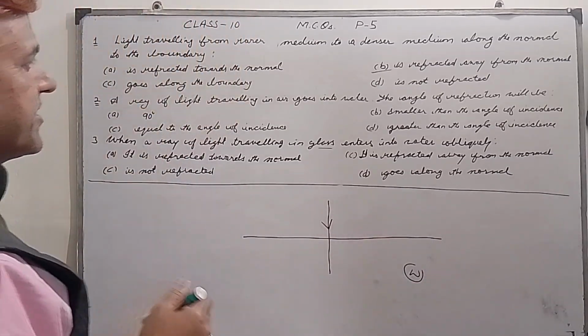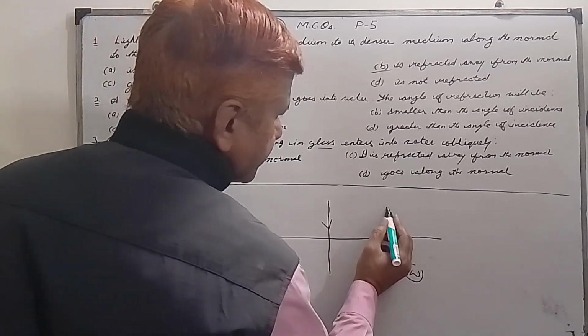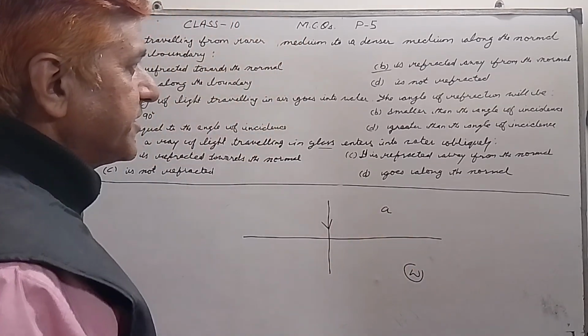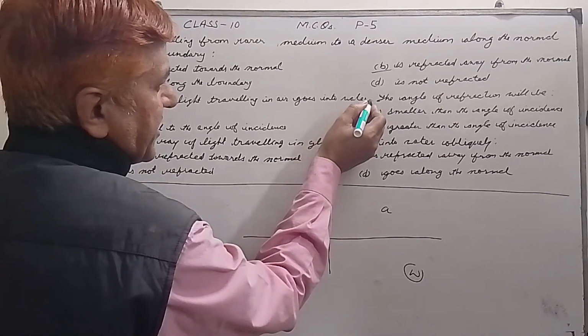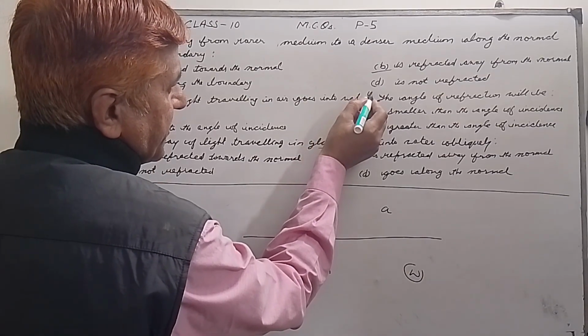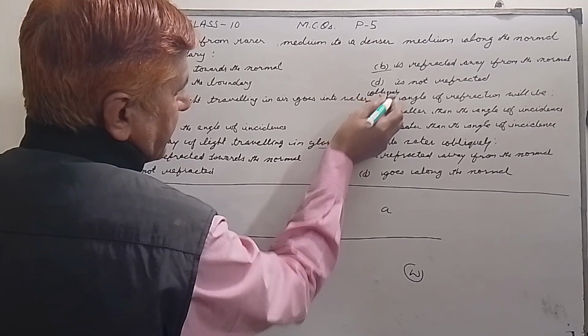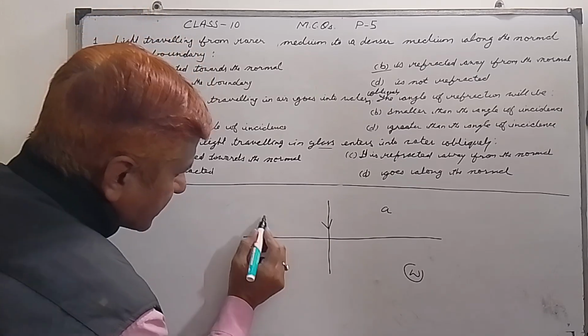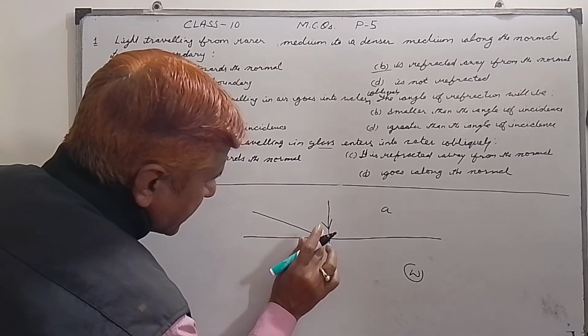A ray of light traveling in air goes into water. The angle of refraction will be... If you write here obliquely, that is a good word. Like this is our incident ray.